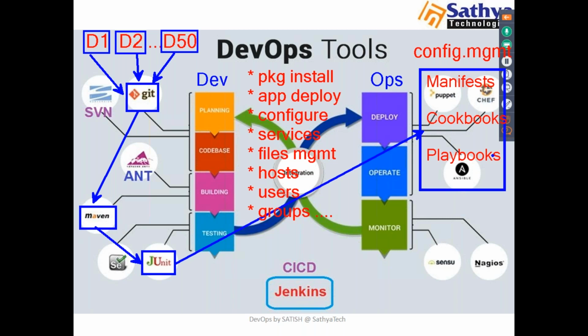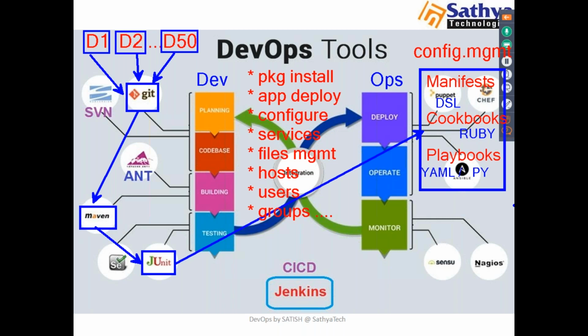Here each tool will have its own scripting language again. Puppet will have a scripting language like some DSL, and Chef will have a scripting language like Ruby, and Ansible can have a scripting language like YAML, or Python. You can use Python. So like this, each tool will have its own scripting languages.